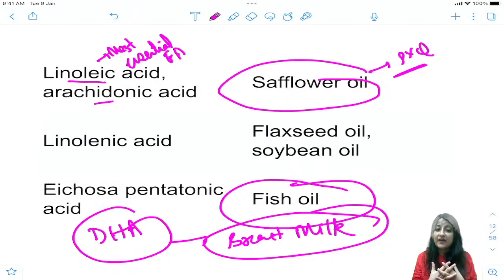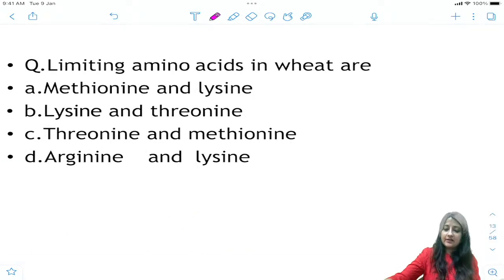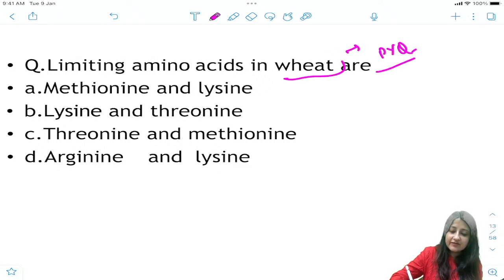These are all good fatty acids, right? These are all unsaturated. Okay? All right, very good. This is very, very important. I hope you've seen this slide. Chalo. Now this is again an FMG PYQ. Tell me. Limiting amino acid in wheat is.